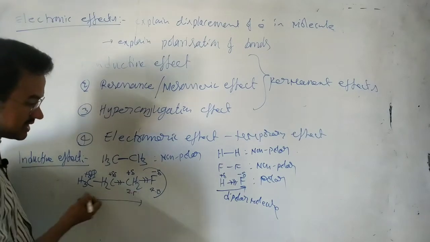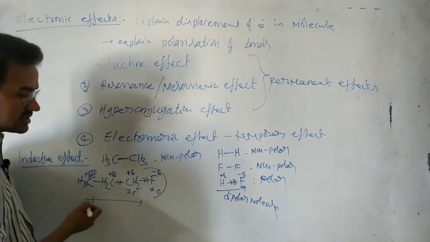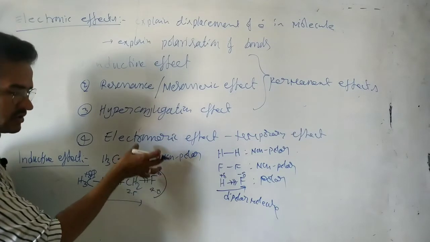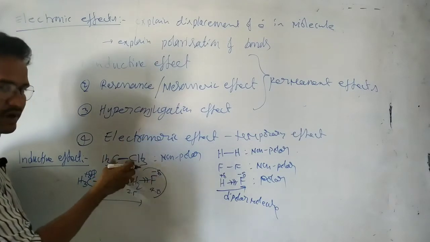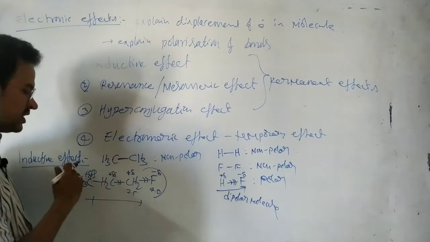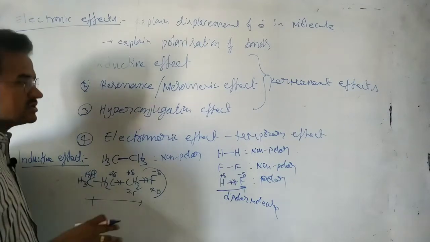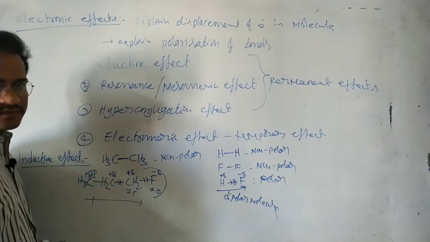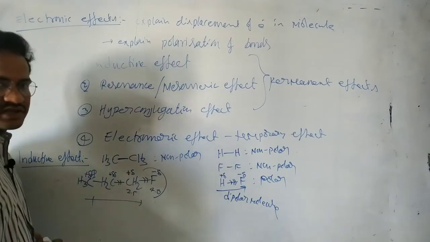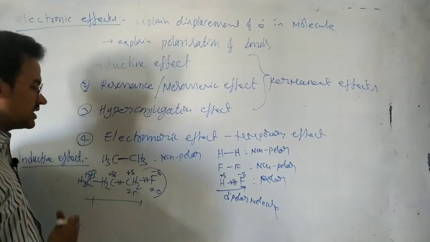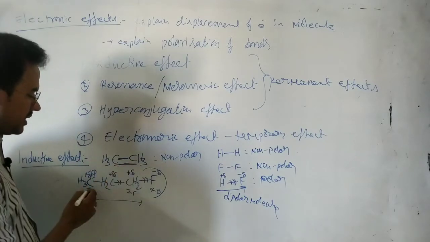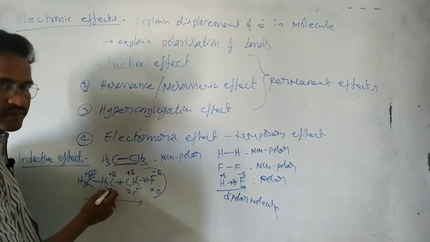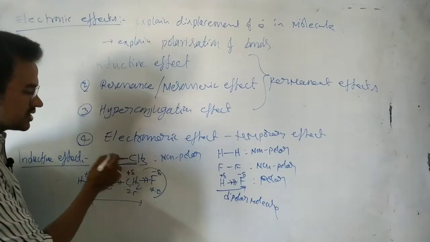That means with increasing distance, the electron withdrawing nature of any group disappears after 3-4 carbon atoms. So we can say this effect is distance dependent. That withdrawing effect is distance dependent. So you see in this case these carbons are not polar: here carbon has no charge, here carbon has no charge.